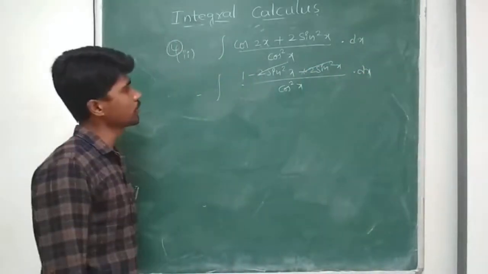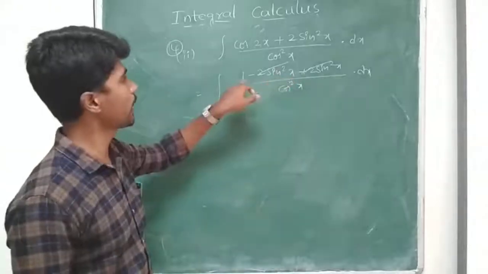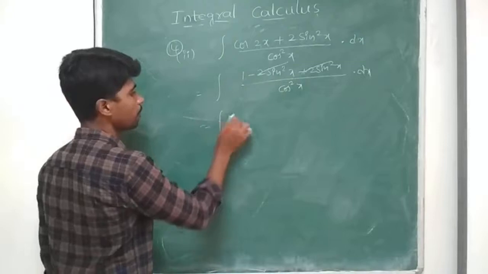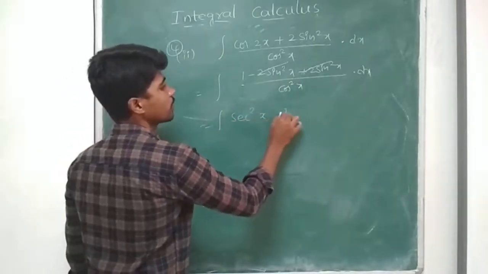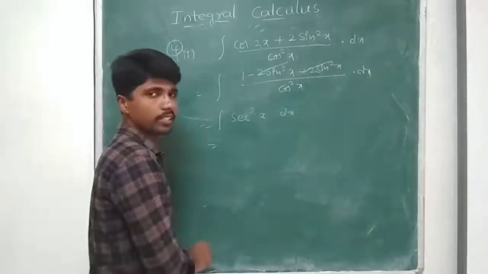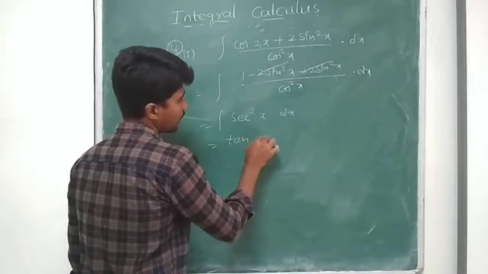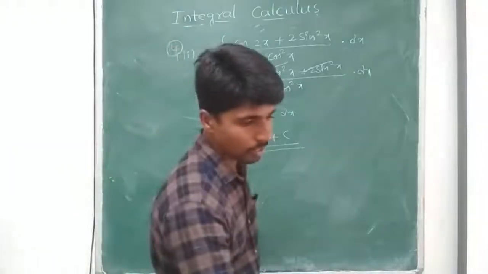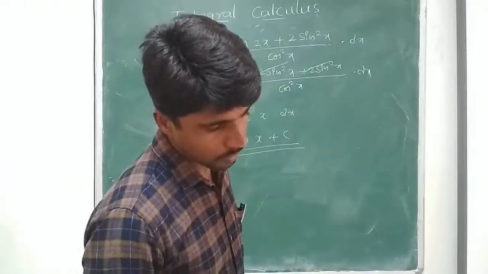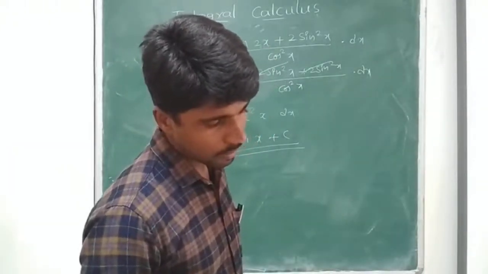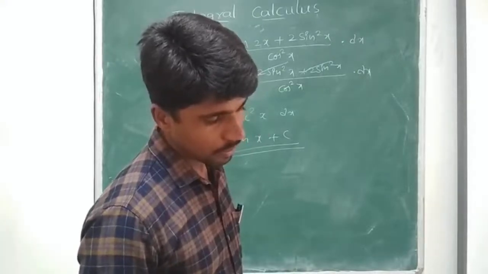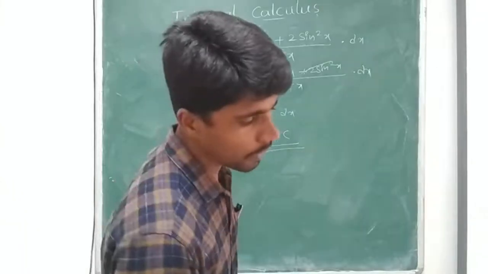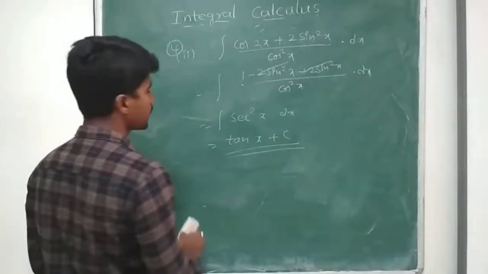Right. 1 minus 2 sin square x plus 2 sin square x, these two will get cancelled. I get 1 by cos square x. What do you mean by 1 by cos square x? It's nothing but secant square x dx. So what is integral secant square x dx? Tan x plus some constant c. Next one. Integral e power 2 log x into x power minus 3 dx.